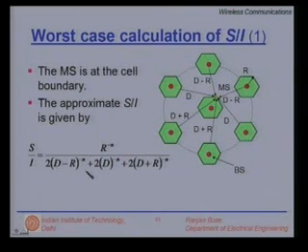The first factor is 2 times d minus r raised to power minus n. This corresponds to 2 base stations whose distances are d minus r with respect to the mobile station. There are 2 of them, so I have put a factor of 2 here. Then there are 2 other co-channel cells whose base stations are located approximately d distance apart. So, 2 d raised to power minus n, and similarly for the farthest apart base stations which are at a distance d plus r.